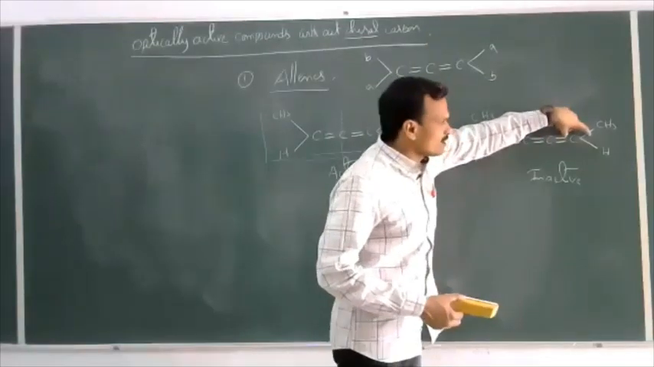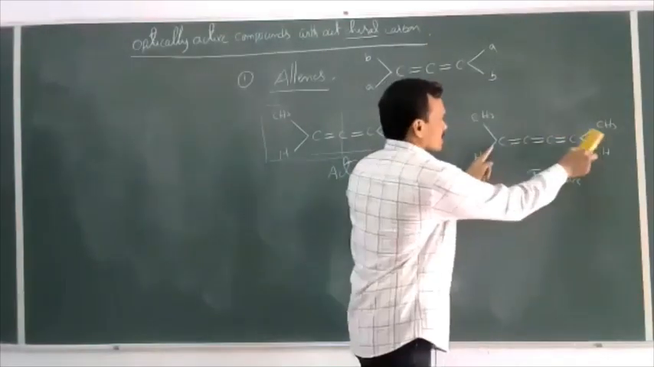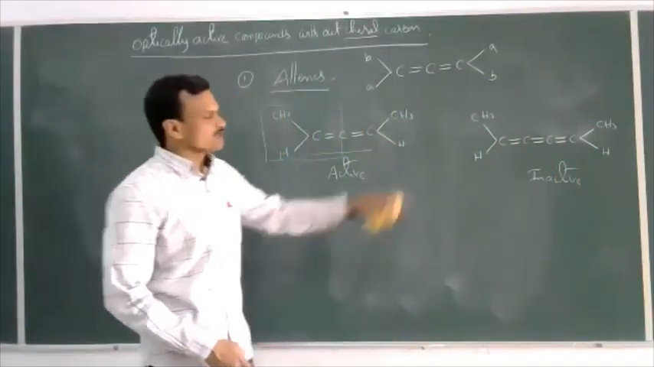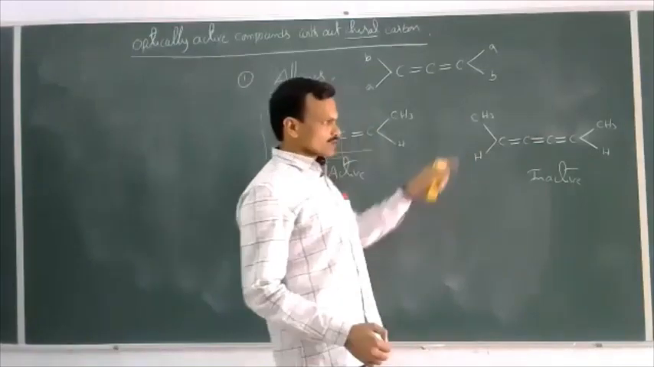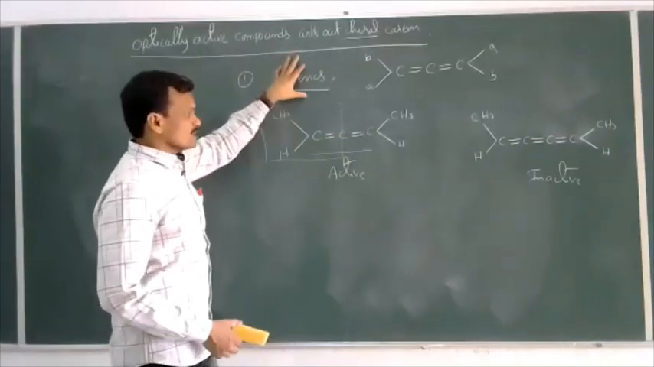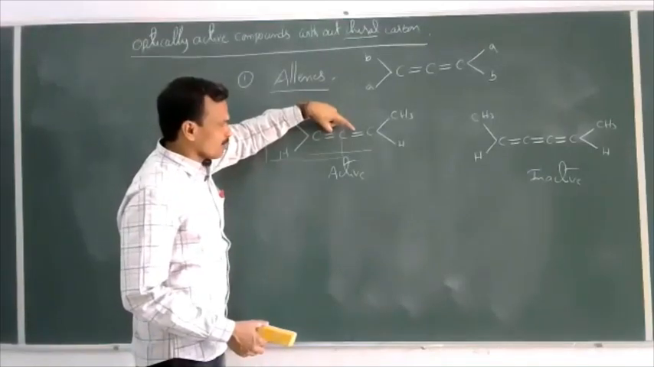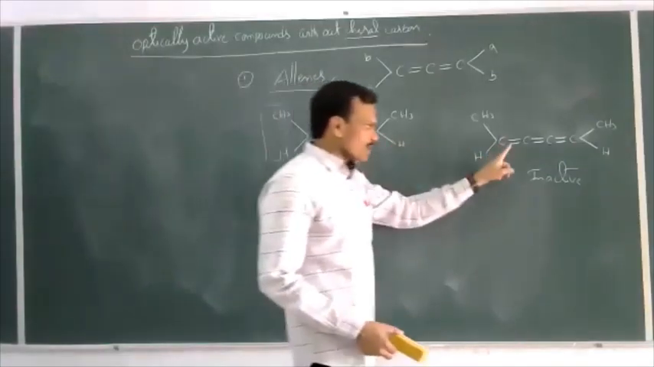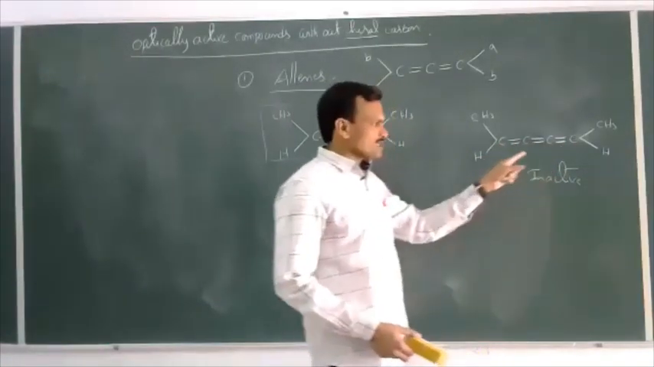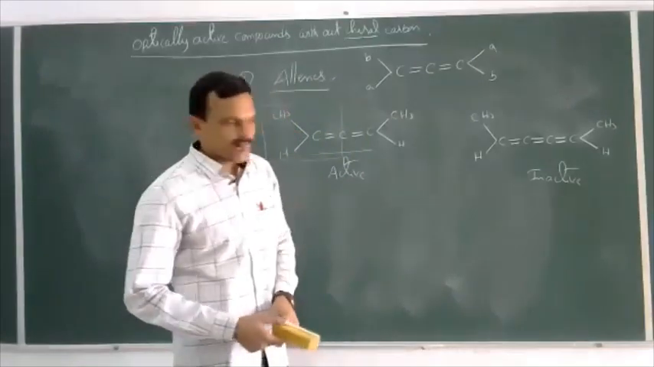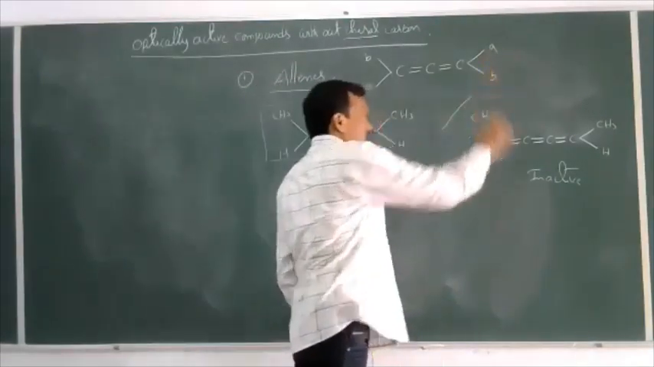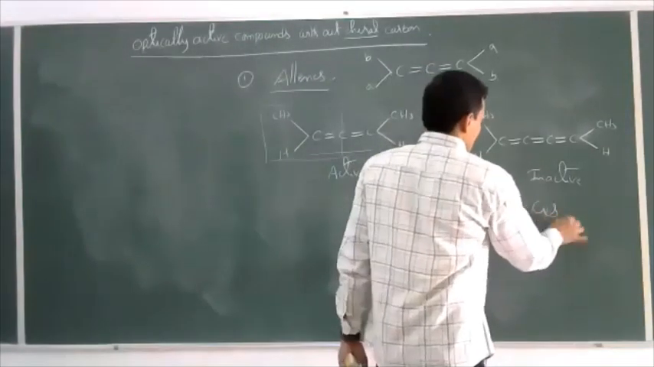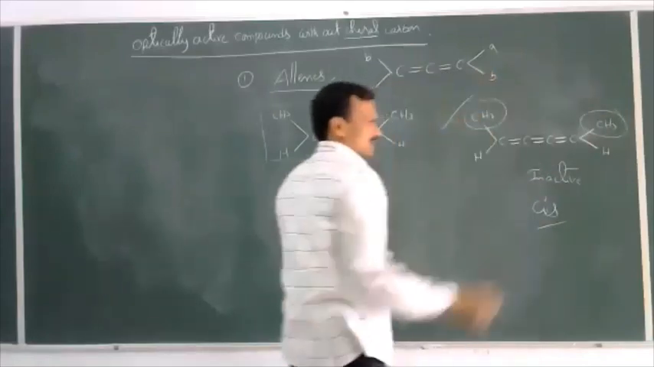and again this part is present within the plane. So these two terminal groups are present within the plane. So this compound cannot exhibit optical isomerism. This can exhibit geometrical isomerism. So in these compounds, if an even number of double bonds are there, then the compound is optically active. If an odd number of double bonds are there, then the compound is optically inactive. Instead of optical isomerism, this compound can exhibit geometrical isomerism. This is nothing but a cis configuration, with two similar groups present on the same side.